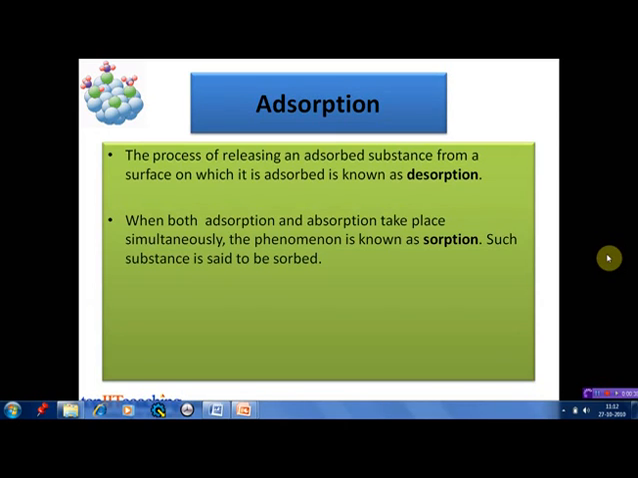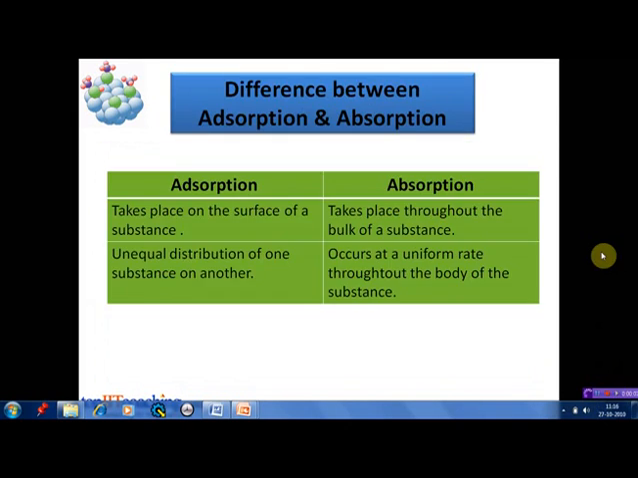Now this brings us to the question: what exactly is the difference between adsorption and absorption? Adsorption takes place on the surface of a substance, whereas absorption takes place throughout the bulk of a substance. For example, if we use a sponge to wipe water, the sponge will absorb the water in it. Also, in adsorption, unequal distribution of one substance on another takes place because the concentration of the substance will be higher on the surface. Whereas in absorption, this process occurs at a uniform rate throughout the body of the substance. By body, we mean the surface as well as the inner bulk of the substance.